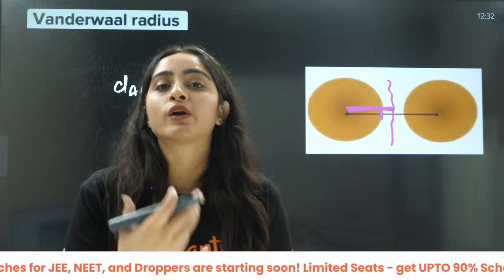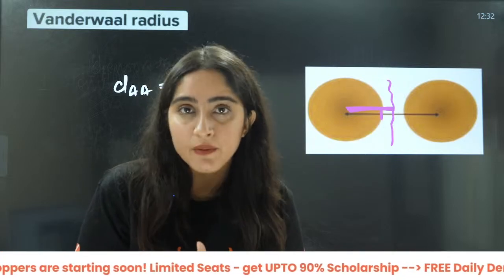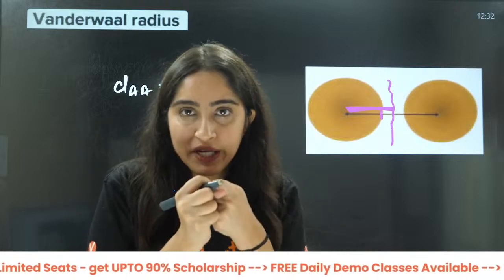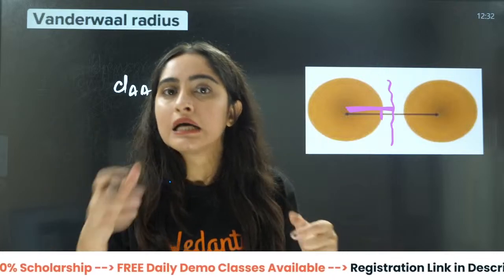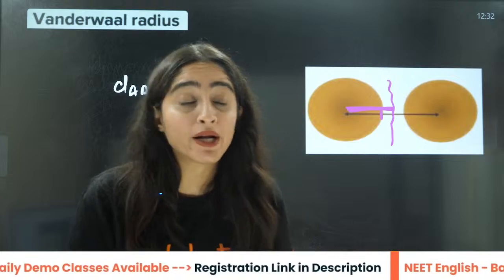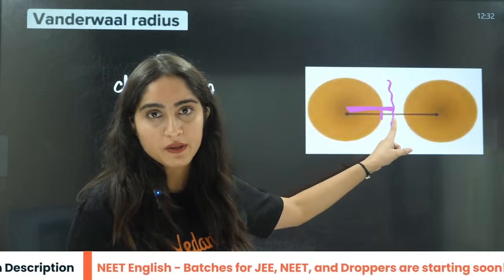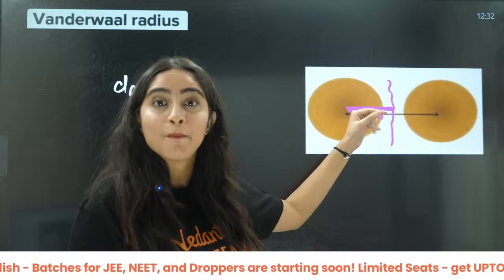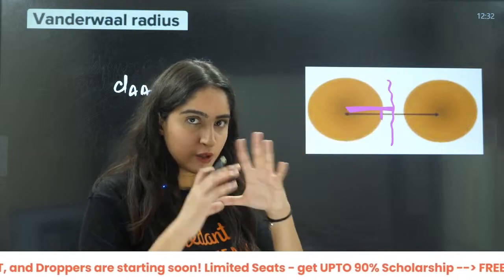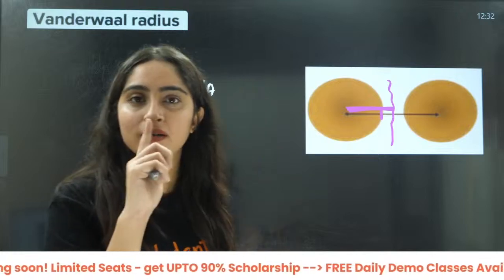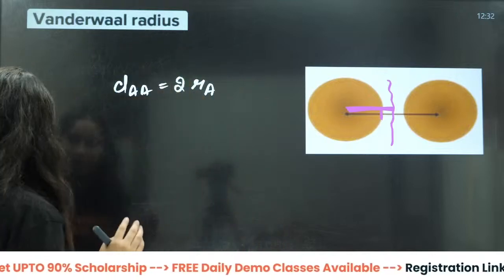When you calculate the radius of any atom, when they are not connected to each other, they are in van der Waals forces, then you will not be able to calculate the exact radius, but a little bit more than that. The formula is the same, but the correction will not be the same.